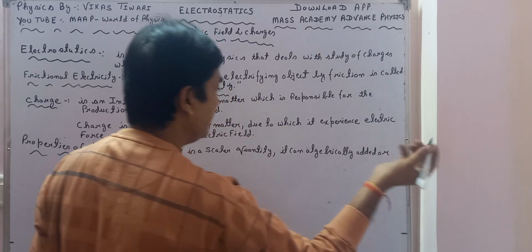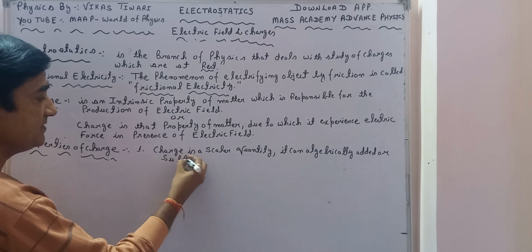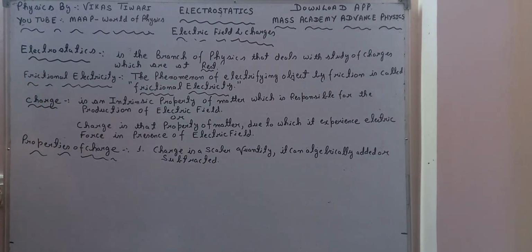Later on we will see how we go about addition and subtraction of charges. It can be algebraically added or subtracted. So this is the very first property of charge.